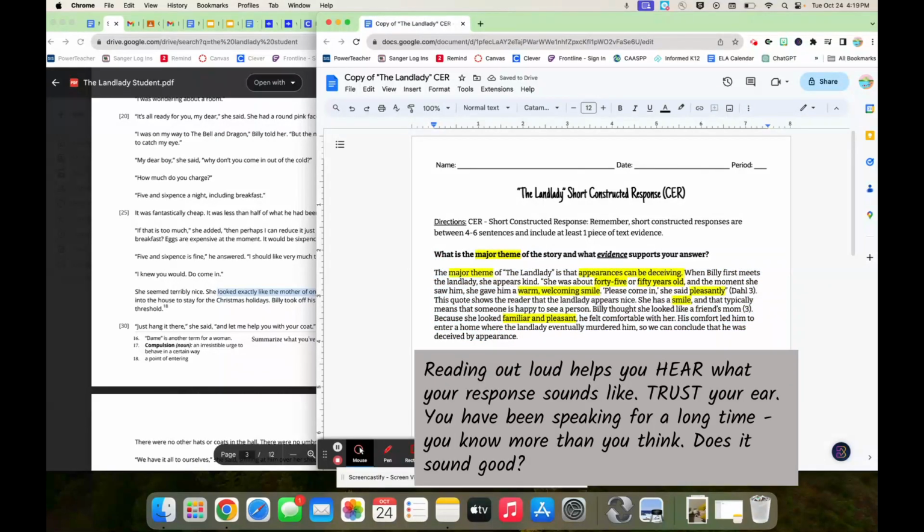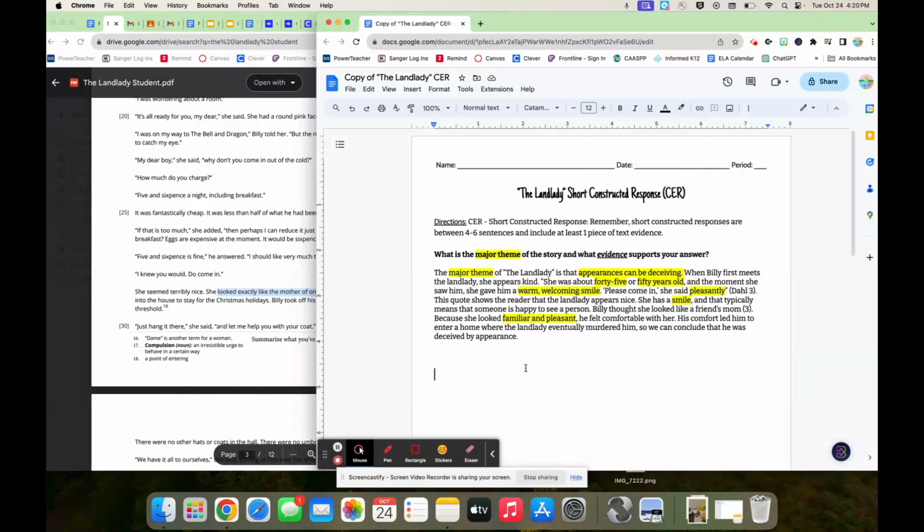The major theme of The Landlady is that appearances can be deceiving. When Billy first meets the landlady, she appears kind. She was about 45 or 50 years old, and the moment she saw him, she gave him a warm, welcoming smile. Please come in, she said pleasantly. This quote shows the reader that the landlady appears nice. She has a smile, and that typically means that someone is happy to see a person. Billy thought she looked like a friend's mom. Because she looked familiar and pleasant, he felt comfortable with her. His comfort led him to enter a home where the landlady eventually murdered him, so we can conclude that he was deceived by appearance. We wrap this up super nice.